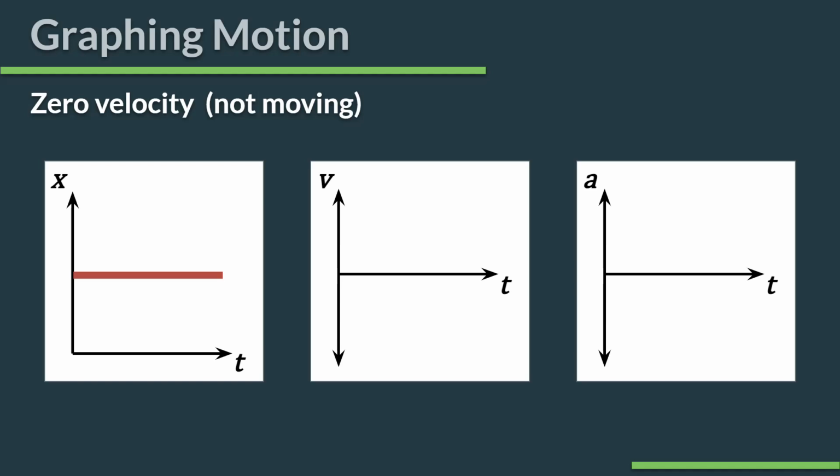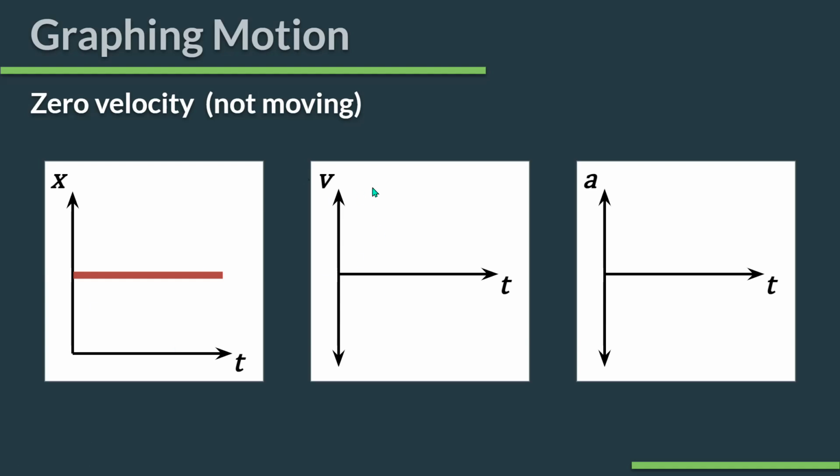If you're not moving, your xt graph is going to have a horizontal line. Anywhere, any y-intercept is fine. It just depends on where that object is stopped. So this object is stationary at a position of, I don't know, 6 meters, whatever. But it doesn't have to be there, it depends on that scenario.